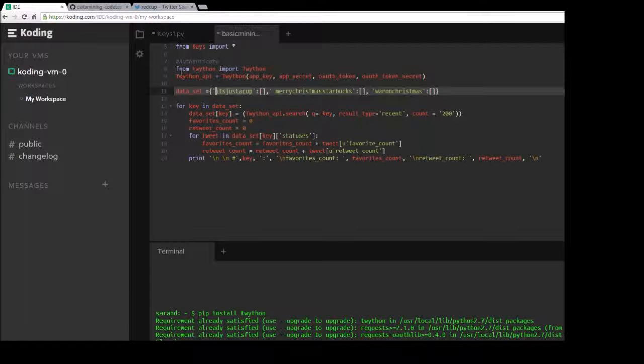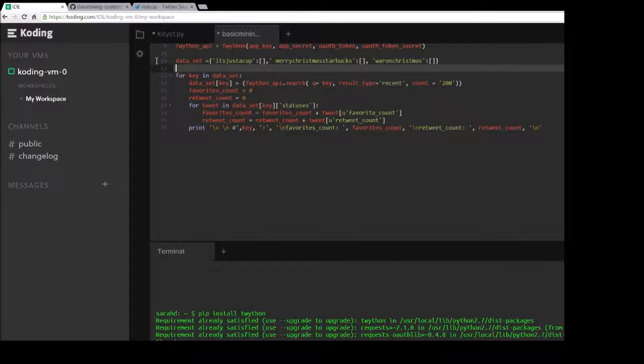For each of the keywords, I'm creating a list inside a dictionary. And these are my words of interest that I want to look at. It's just a cup, Merry Christmas Starbucks, and War on Christmas. These are some of the popular hashtags that are coming out. For each key in this data set, each one of our key terms, I'm going to do a search using the Twython API for those keywords. We're going to return the most recent results and the 200 most recent results.